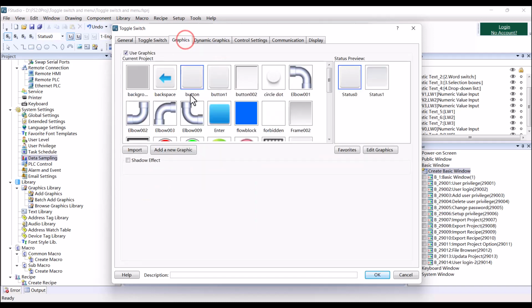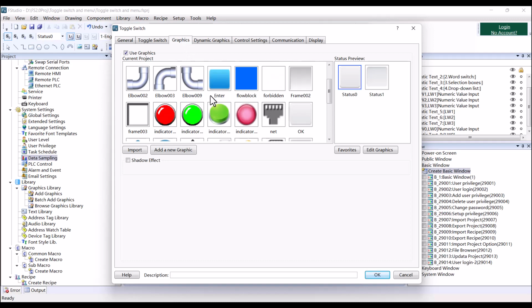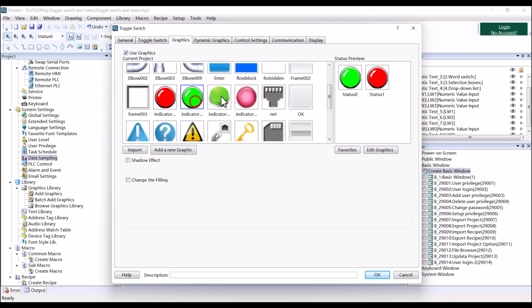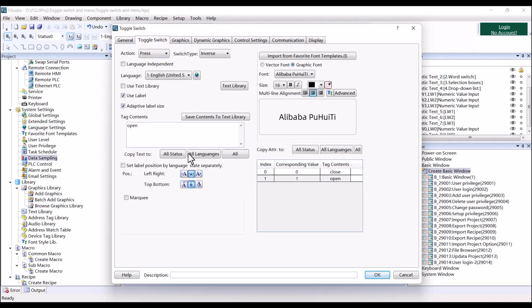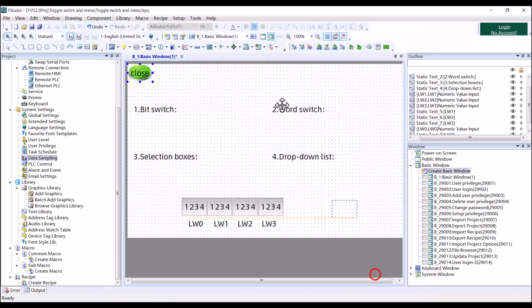And here you can choose the graphics you want to use. For more intuitive display, we choose the indicator. And then about the other settings, you can refer to the previous video. Then click OK.